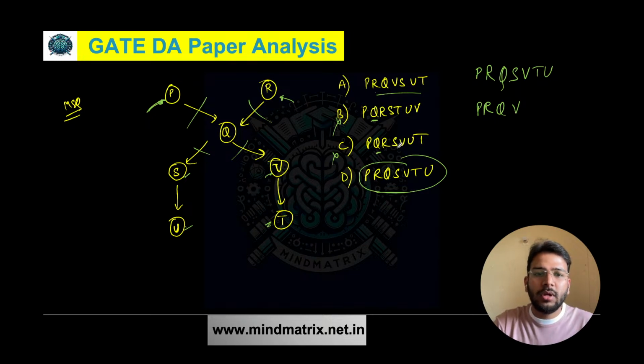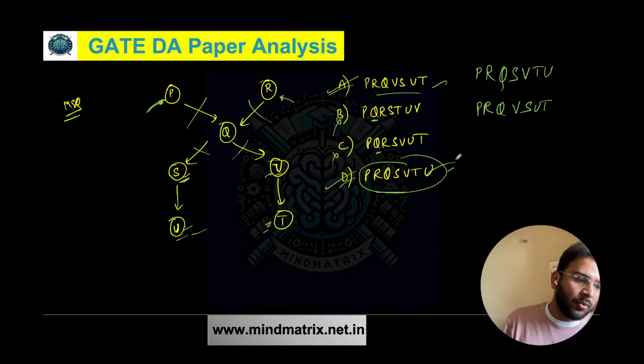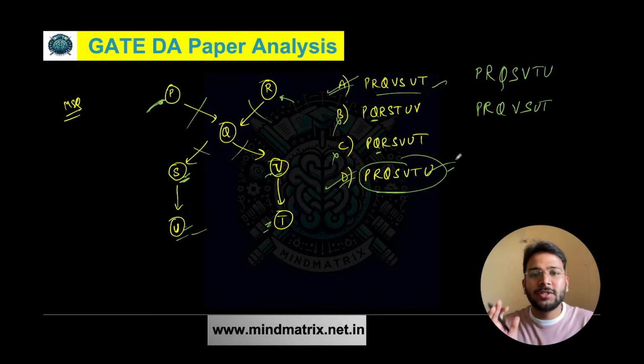What about this one? P, Q, R, then you are traversing V, and then you can traverse S or T. So let's say we are traversing S, then V, then U, then T. So this is also possible. But again, more than these two topological sorts are also possible, but based on the options, we have to answer it in this way only. I hope it is clear. Let's proceed to the next question now.